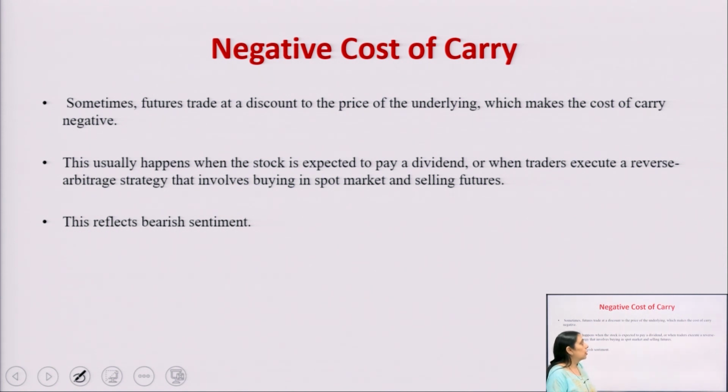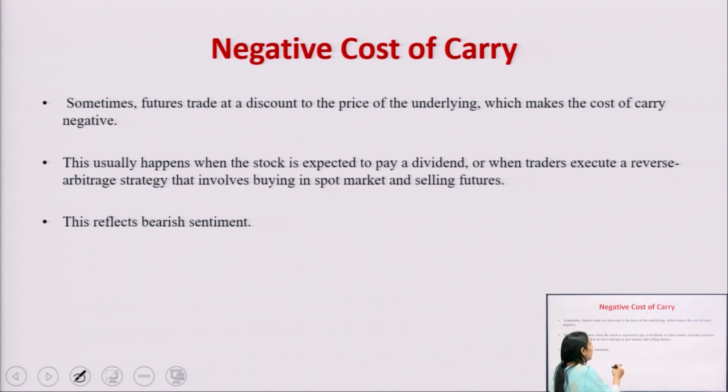Now, negative cost of carrying. Can the cost of carry be negative? It becomes negative, my dear students. When will it become negative? When the future price is less than the spot price, and it comes under a very rare situation. It generally happens when the company does some kind of splitting of the shares or gives a bonus to the shareholders, then this situation may come.